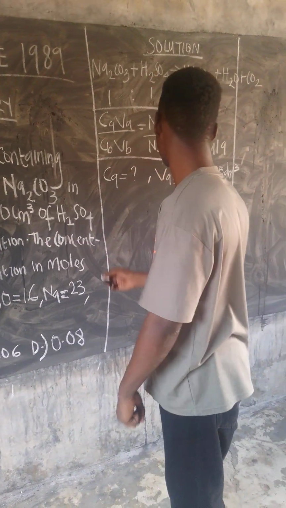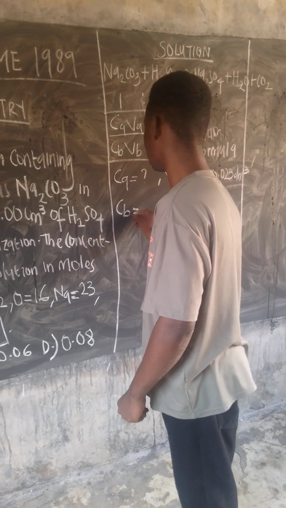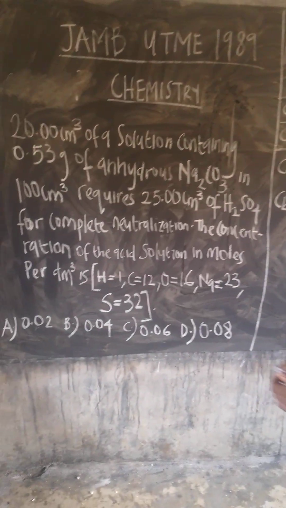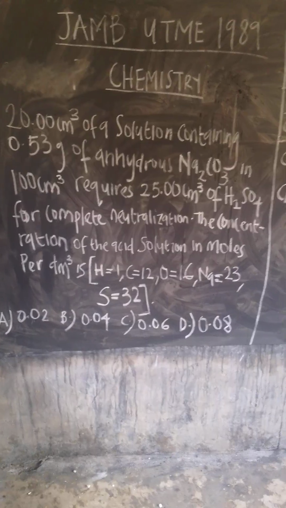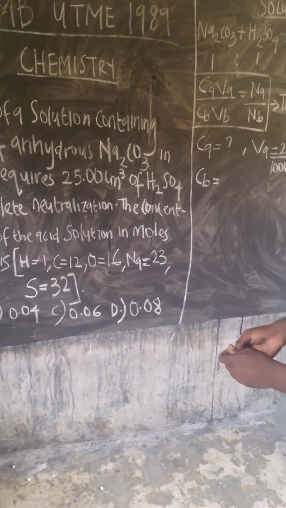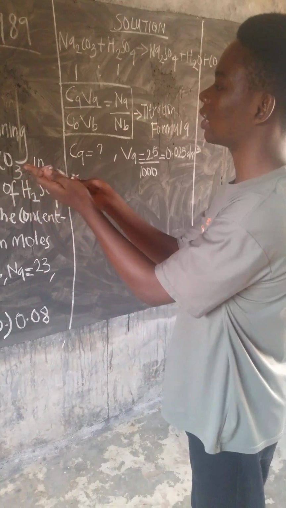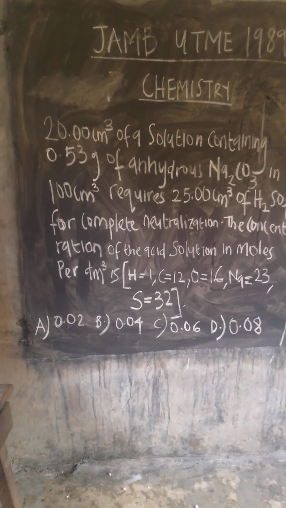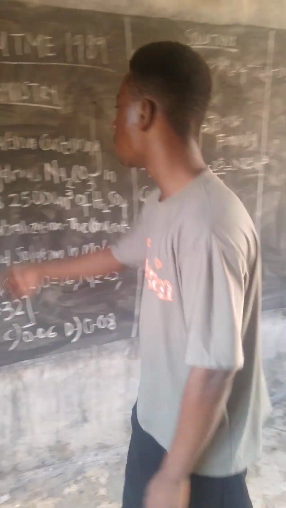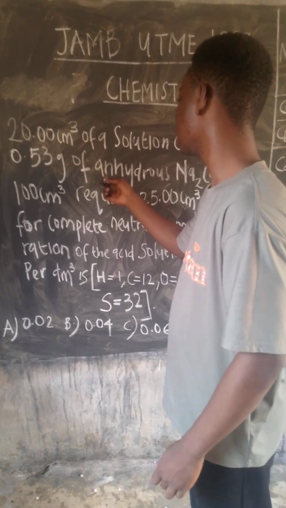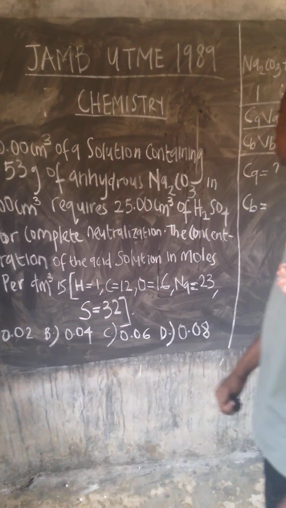So the next one to write is the concentration of the base. And Na2CO3 is the base. They are reacting with the acid, neutralizing the acid, because this is a neutralization reaction. We're not given the concentration of the base here, but we're given certain parameters that can lead to finding it. We're given the mass of the base and the volume of the base itself.